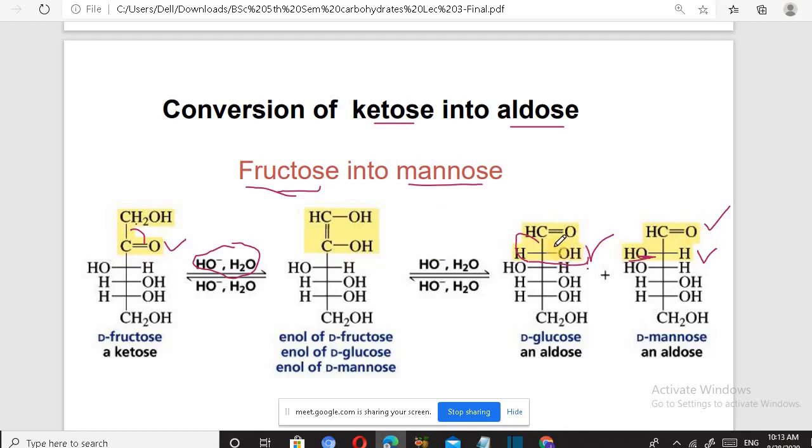In this the OH is present on the right side, and in this the OH is present on the left side, and both contain aldehyde groups. So glucose and mannose are both formed in the reaction. So an aldehyde can be converted into a ketone group, or a ketone can be converted into an aldehyde group.